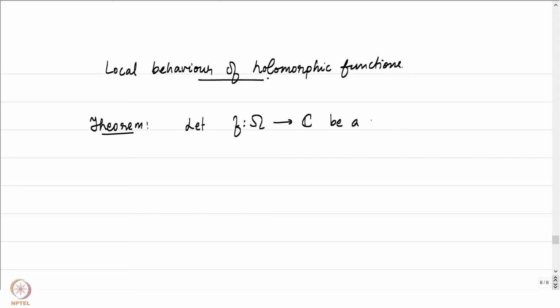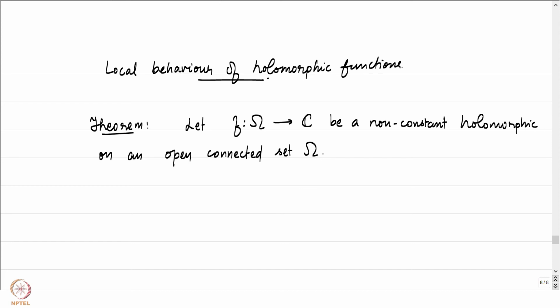Let me be a little more careful here. It's not any holomorphic function. It's going to be a non-constant holomorphic function. And I want it to be on each component. So let me impose the condition that omega is an open connected set contained in C.